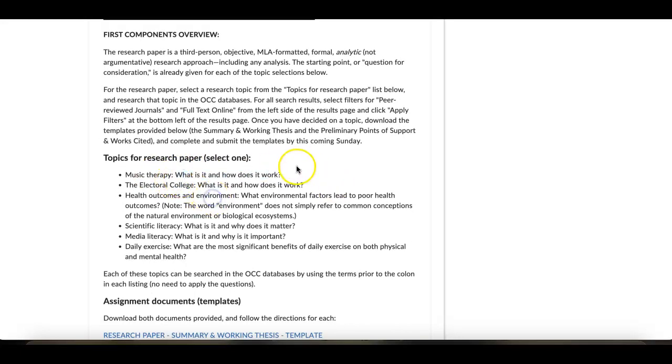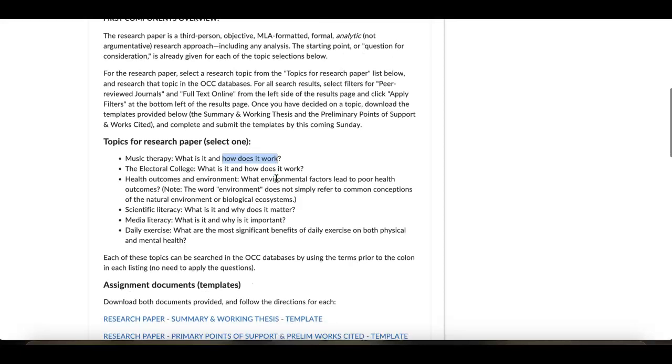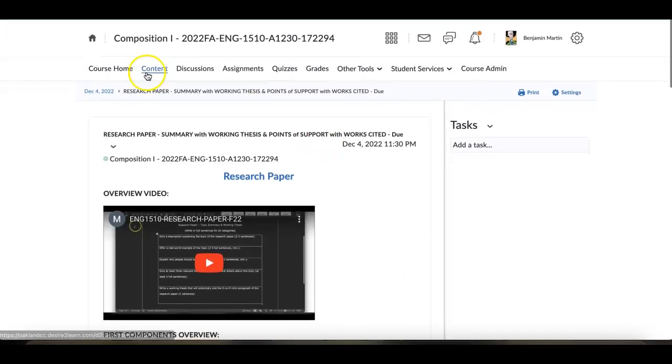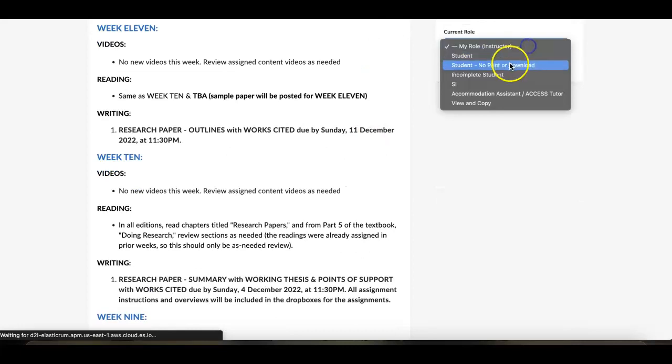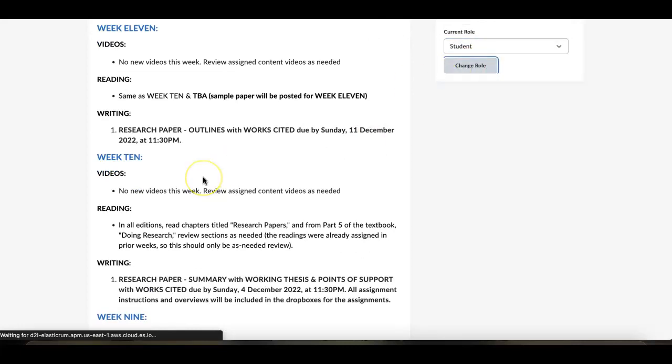Music therapy, what is it and how does it work? That's the primary focal point of what the report should be detailing. So again, maybe you'll have an intro that gives the basics, an overview so the reader understands historical context, what it is, background information in the Your Topic section, and then maybe body 1 is a thorough explanation of what music therapy is, and then maybe you have 2 different body paragraphs that detail different things it's effective for and how it works in those areas. Okay? That would be an example of those, but those are all detailed on this video. Everything else listed here on the home screen now focuses on just this assignment for the rest of the term.